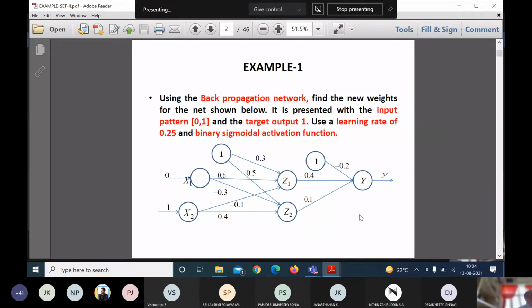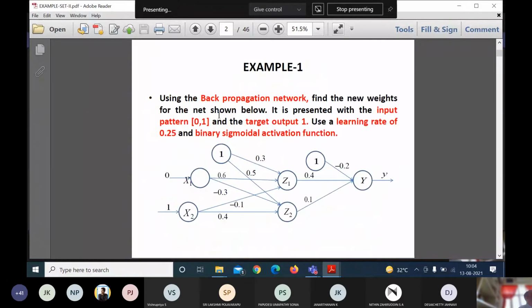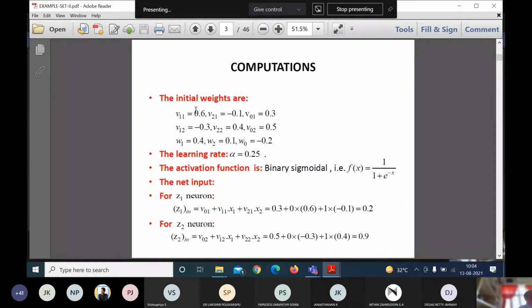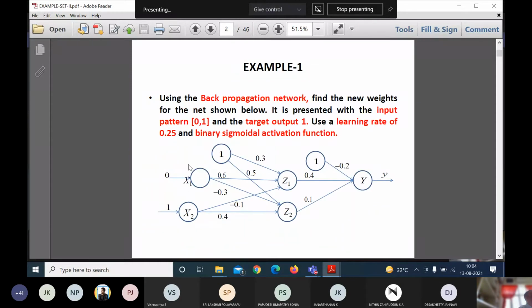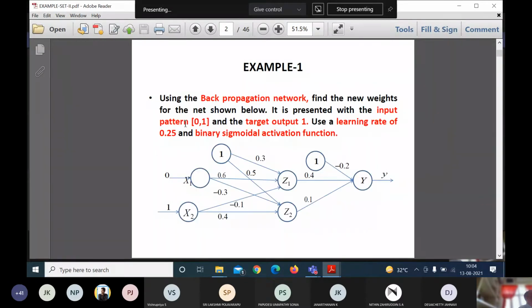Yes, sir. Okay. Next, we need to write down the initial weights to start the computation. X1 to Z1 I am calling V11, because the connection lines between the input node and the hidden node are represented as Vij. V11 is node 1 of the input layer to node 1 of the hidden layer, which is 0.6.